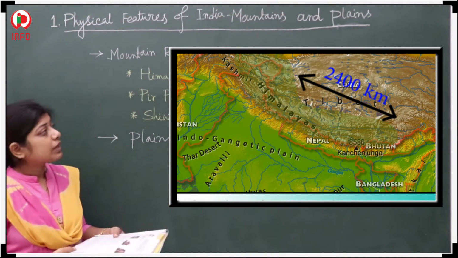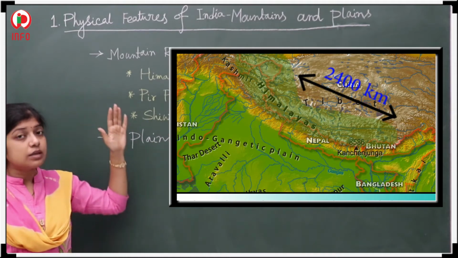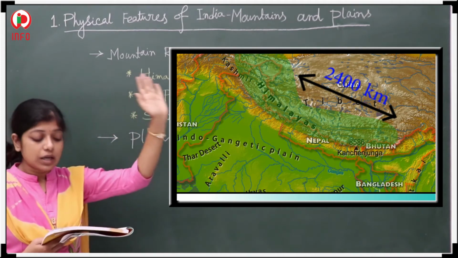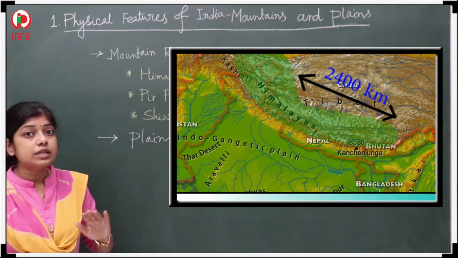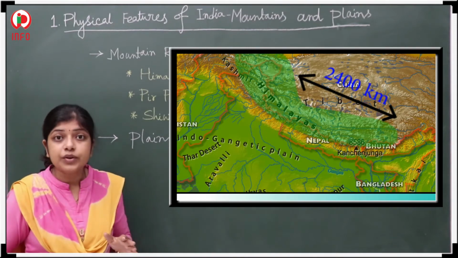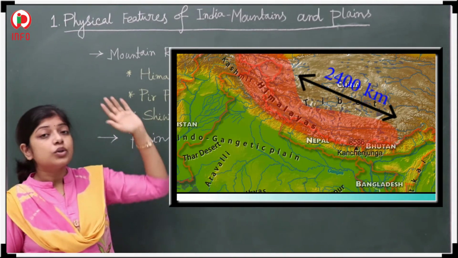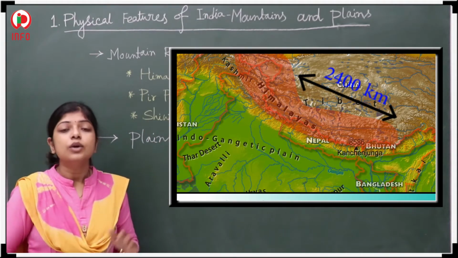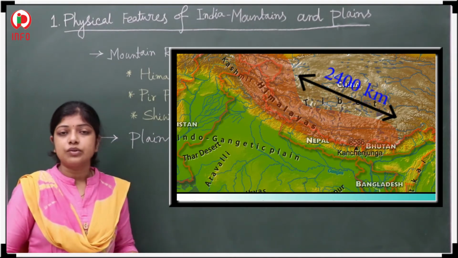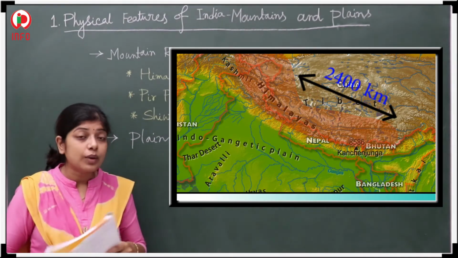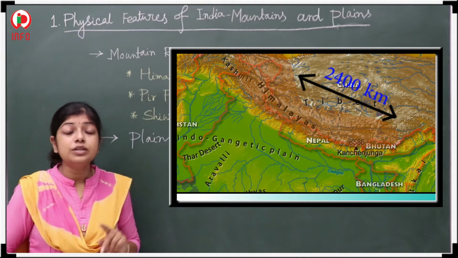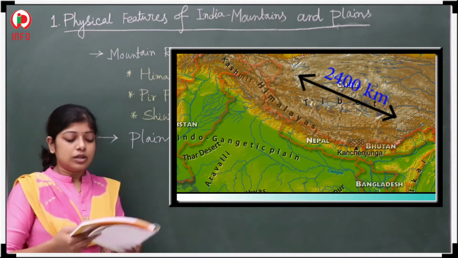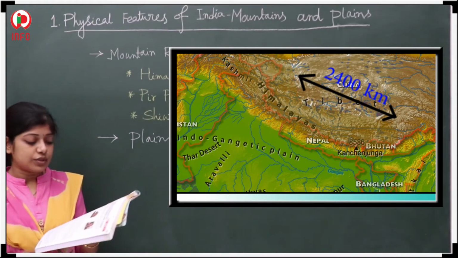From the Sindh river in the west to the Brahmaputra river in the east. Yes, that much long is it. A very big mountain range, and do you know it is the biggest mountain range in the world? So we will learn about it first.